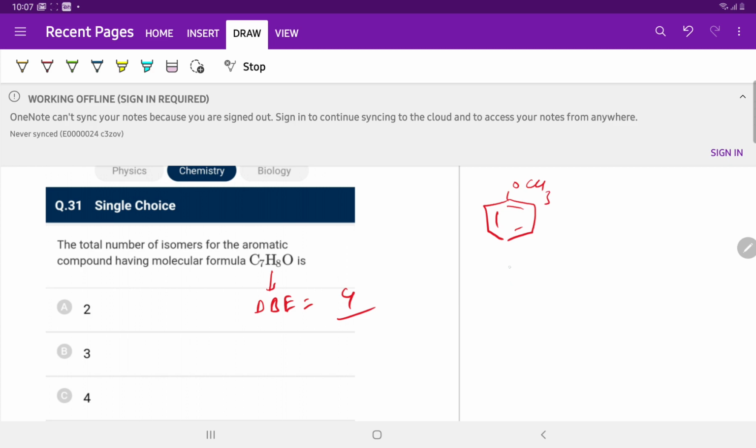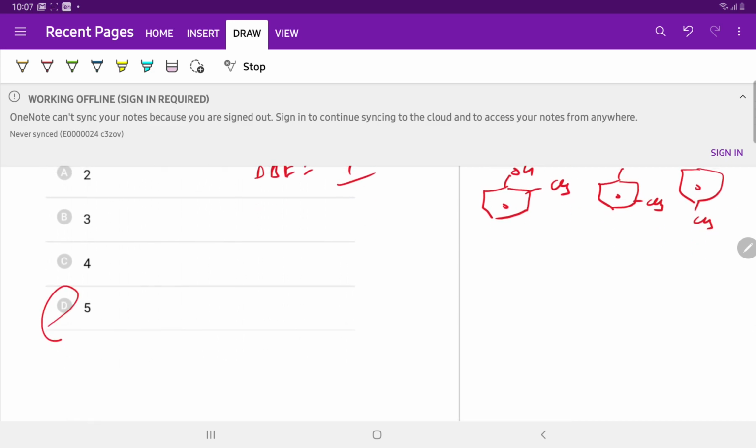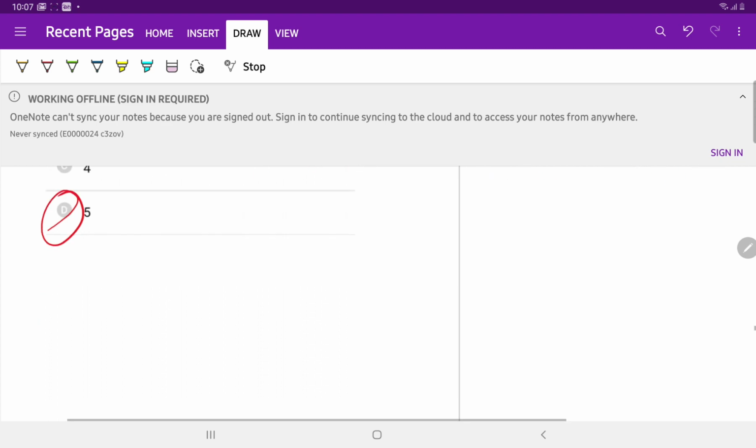First one is anisole, second one is benzyl alcohol, third, fourth and fifth are ortho-cresol, meta-cresol and para-cresol. So answer is 5. Answer is D.